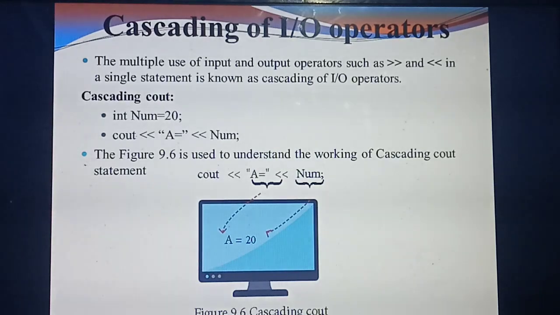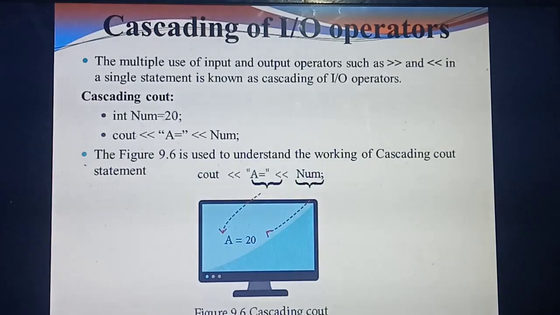So see the example. Here first they have given int num equal to 20. What's the meaning of this? Last class I said this is called variable declaration. For variable declaration, what's the first step? You should mention the data type the value belongs to. Here you are giving the number 20, so what data type do you mention? Number means the data type is int. If it is strings or letters, you should mention the data type as char.